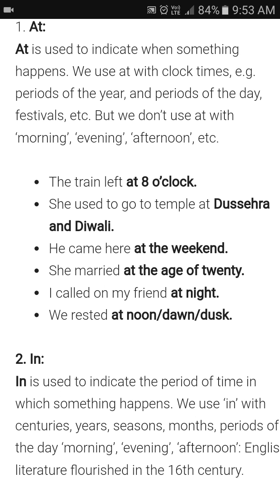Now let's see some examples. The train left at 8 o'clock. She used to go to temple at Dussehra, that is a festival, and Diwali. He came here at the weekend. She married at the age of 20. I called on my friend at night. Remember, we cannot use at before morning, evening, afternoon, but we can use it with night. We rested at noon, dawn, and dusk.